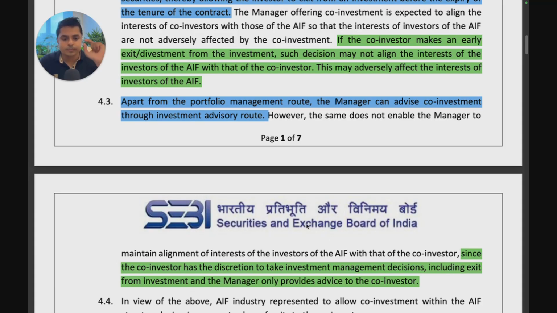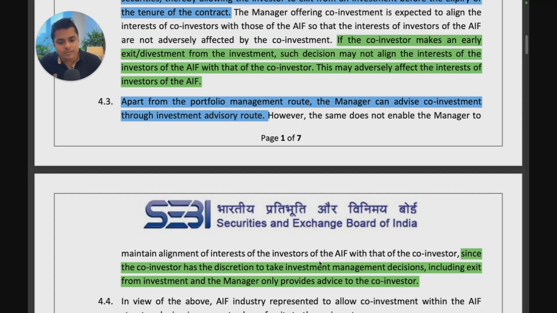So now, there is a difference between the portfolio management route and the investment advisory route. In the portfolio management route, you can have two types, discretionary and non-discretionary. In a discretionary portfolio management route, the manager will be taking all the decisions on behalf of the investor also. So they would have like a power of attorney on the assets and on the money that the investor has put with the manager. The manager will be making all the decisions. The manager will decide when to enter, exit, whatever. In non-discretionary, the manager will take the decision, but after consent of the investors. So the investor has to sign off on every investment.